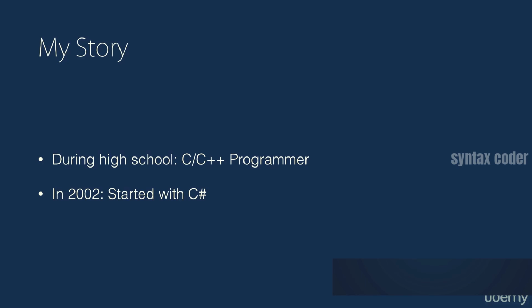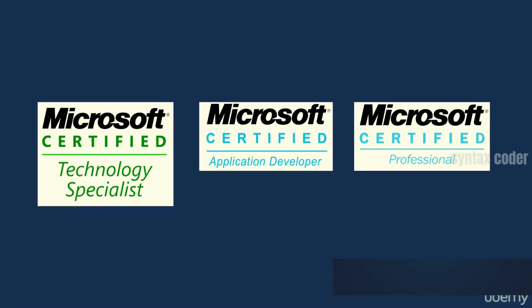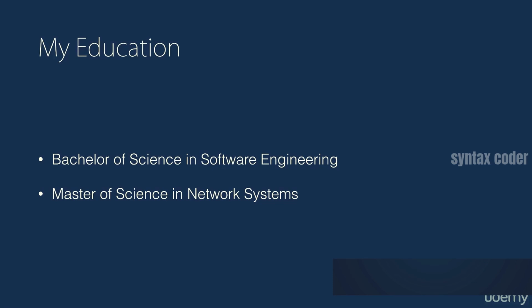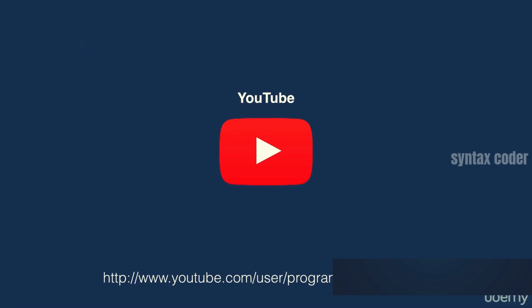So I have 12 years of experience designing and developing applications with C#, and at the time of recording this, I'm also a full-time C# developer. I'm also a Microsoft Certified Technology Specialist, Application Developer, and Professional. In terms of my educational background, I have a Bachelor of Science in Software Engineering and a Master of Science in Network Systems. Recently, I started my YouTube channel called Programming with Mosh.